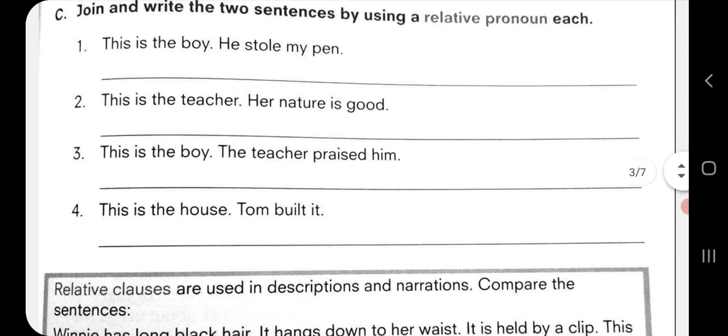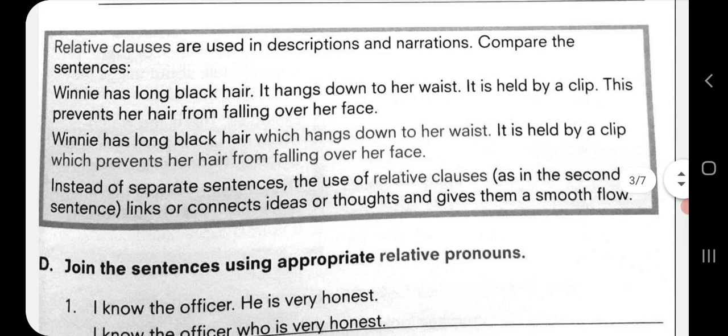Now, let us go to the box. Relative clauses are used in descriptions and narrations. Compare these sentences. So, what is a description? Description is something when we write details about something. It can be the details of a person, a place, an animal, or anything. And it is also narrations. Narrations means when we tell some incidents, when we narrate a story, those are called narrations.